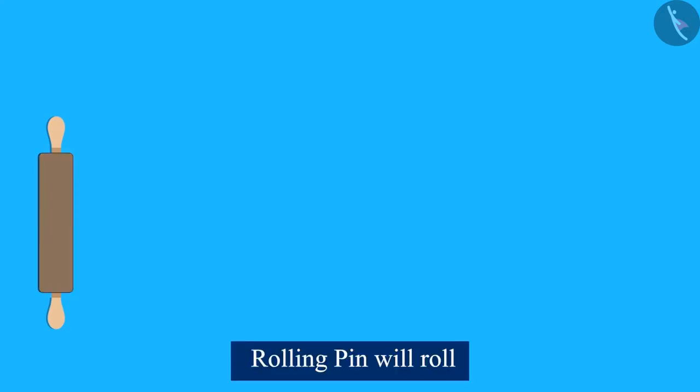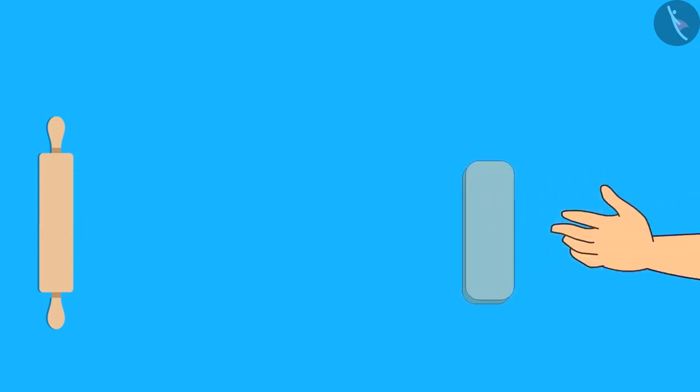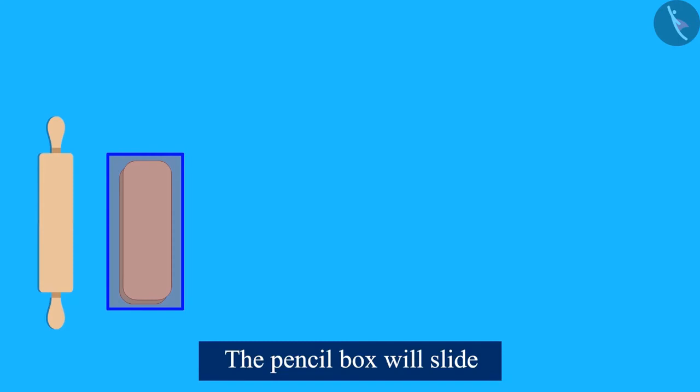You are right, children. The surface of this rolling pin is circular, so it will roll. And will this pencil box slide or roll? If the surface of this pencil box is not circular, it will slide.